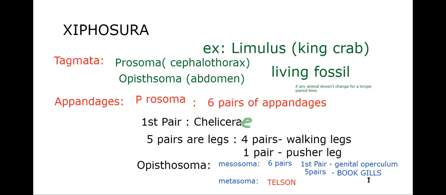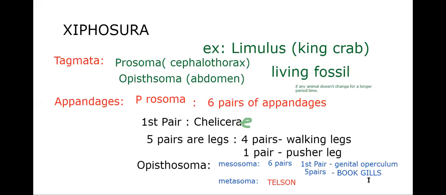In the prosoma, in both Xiphosura and Arachnida, 6 pairs of appendages are present. The first pair is a modified feeding structure, the chelicerae, hence we call them Chelicerata. Mandibles and antennae are not present in both Xiphosura and Arachnida. So book lungs, book gills, or trachea we are seeing.